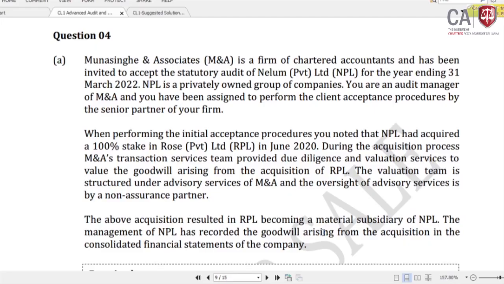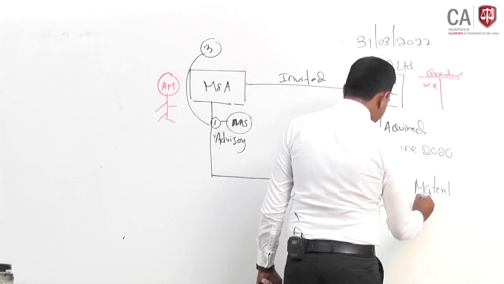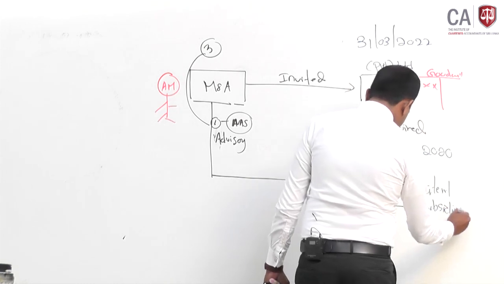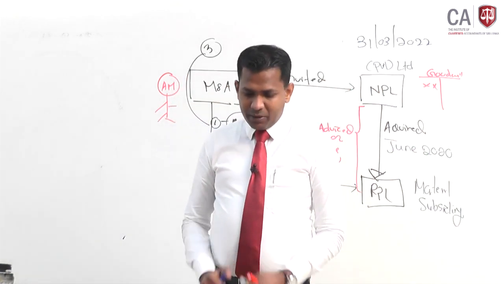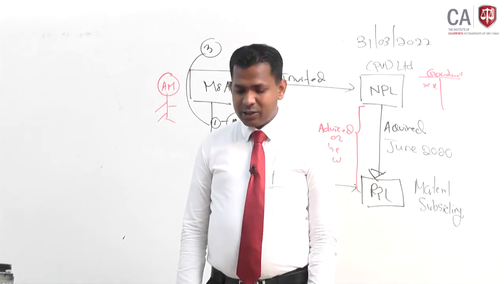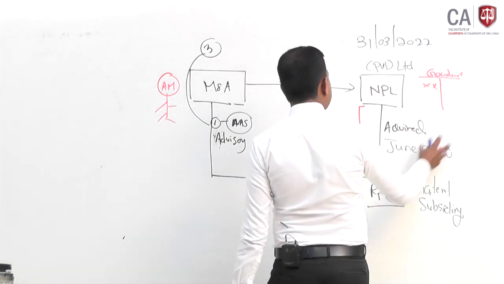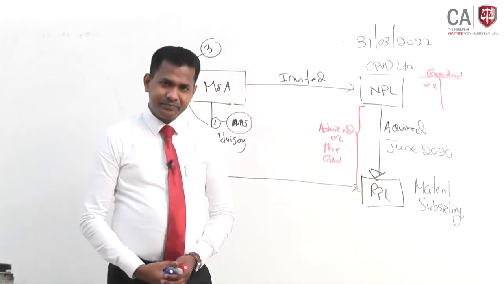The above acquisition resulted in RPL becoming a material subsidiary. So for this company, this becomes a material subsidiary of NPL. The management of NPL has recorded the goodwill arising from the acquisition in the consolidated financial statement. So this goodwill has been recognized under the consolidated financial statement as an asset.